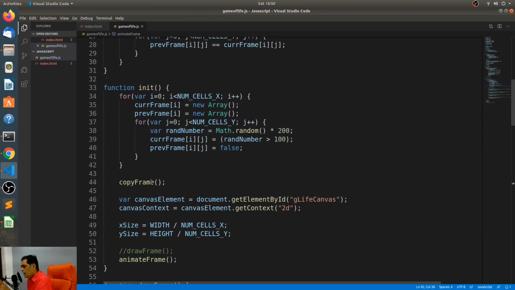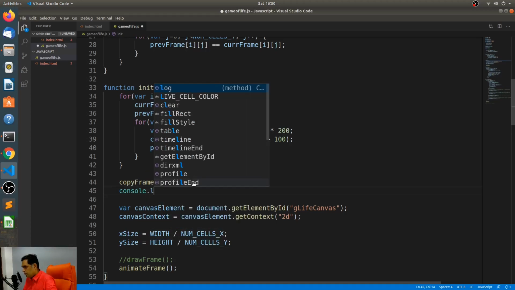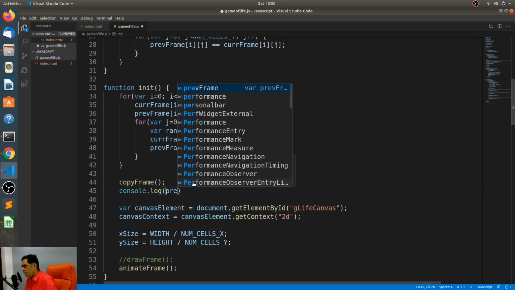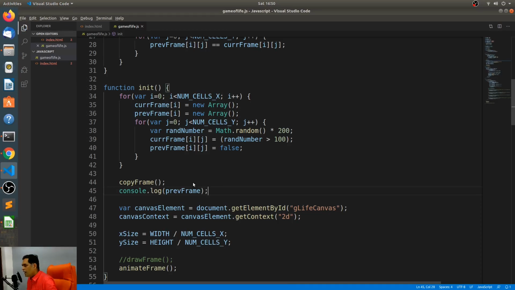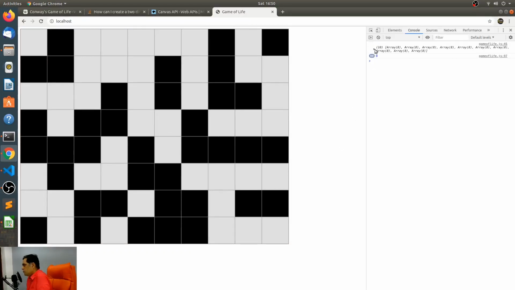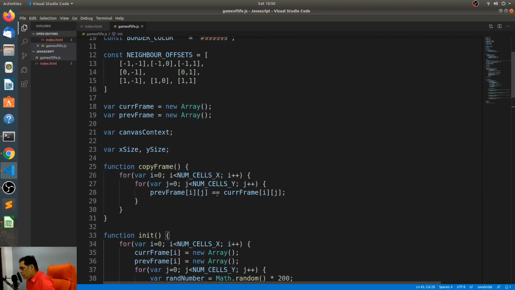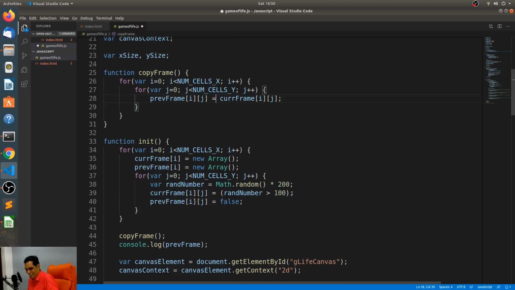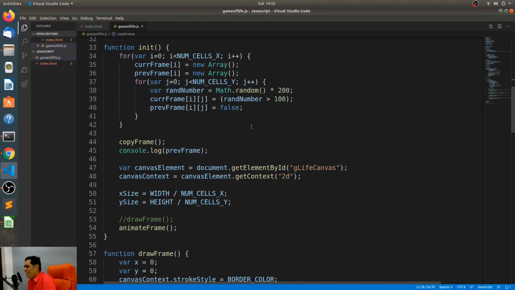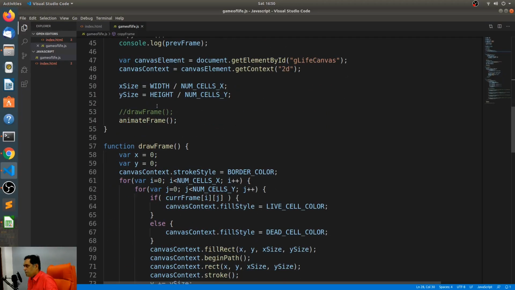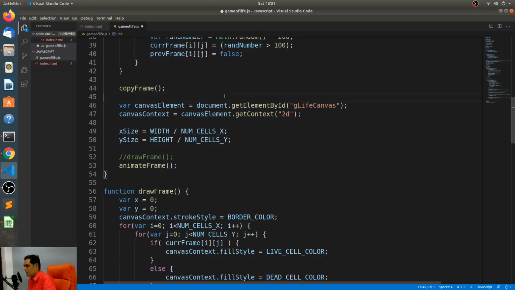Hey, you know what? After we do the copy frame, let's print out the previous frame to ensure that it truly has copied everything correctly. No, it's not. It has not copied it. Okay. You know what we would have done? Look at this again. Hopefully, I think you can now remove that, remove the copy.